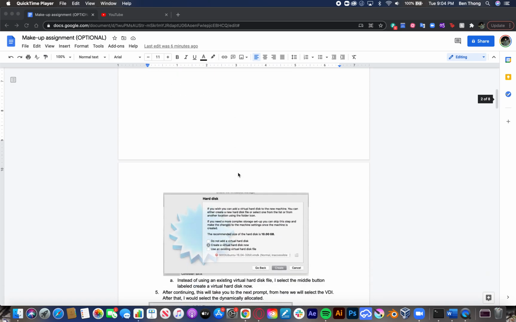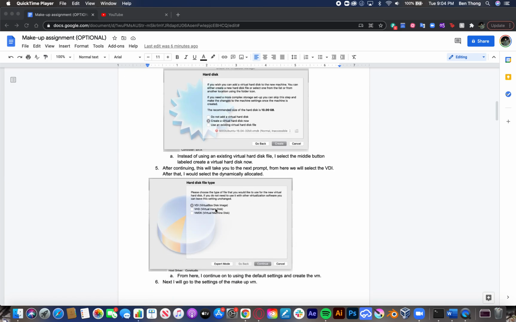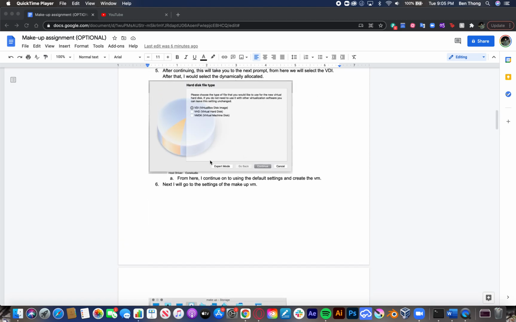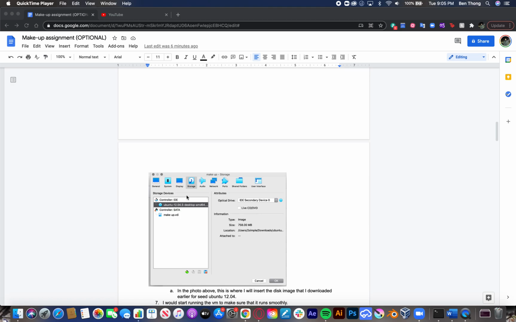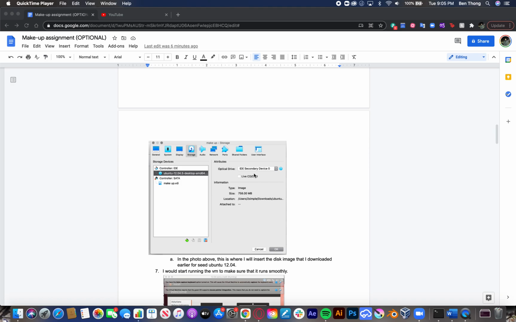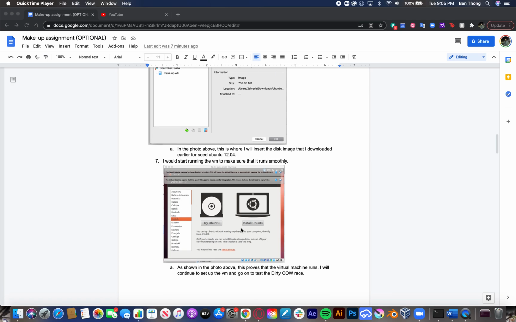Up to this prompt, I create a virtual hard disk, and then it asks me to pick options. This is basically what I did for the Windows one, where I downloaded a Windows image. I create that and continue on. After I finish, I go to the storage and change the optical drive to the Ubuntu 12.04 image. Then I start running the virtual machine, and it turned out great.